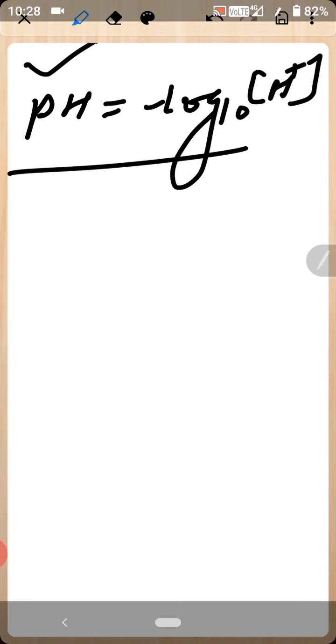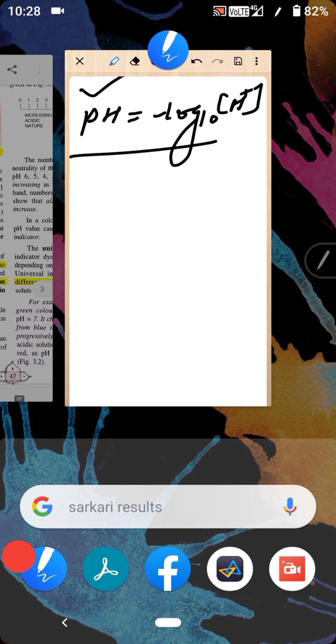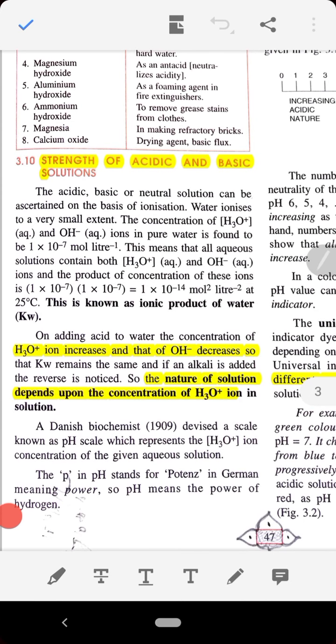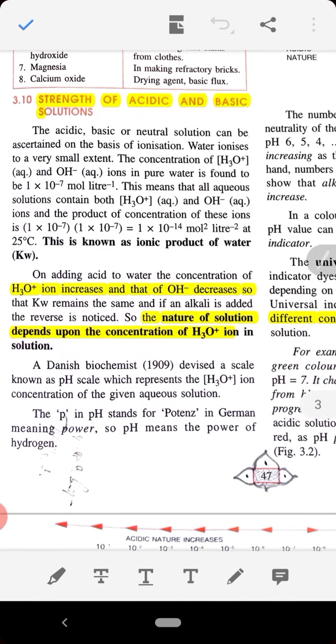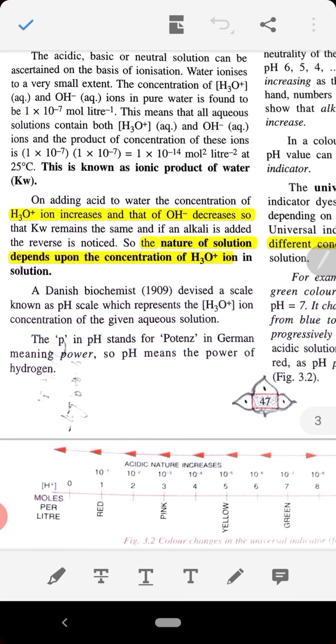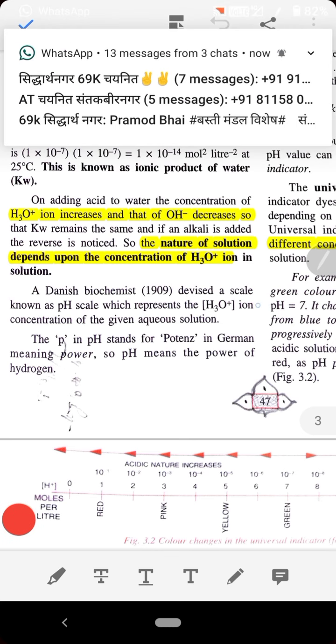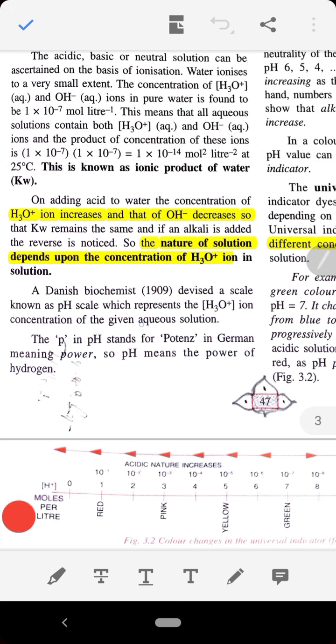Let us understand pH with the help of this note. A Danish biochemist in 1909 devised a scale known as the pH scale, which represents the hydronium ion concentration of a given aqueous solution.